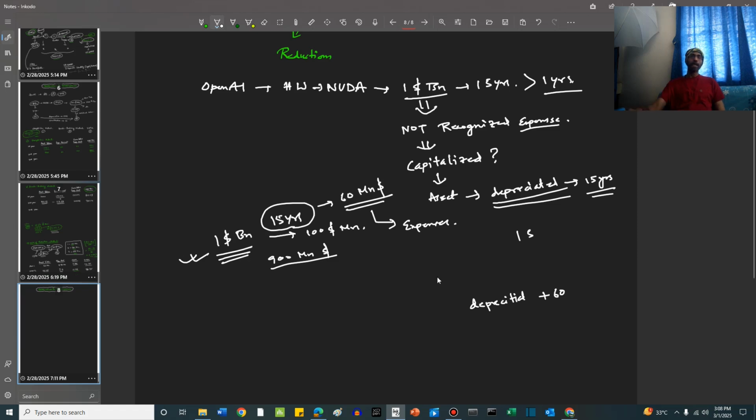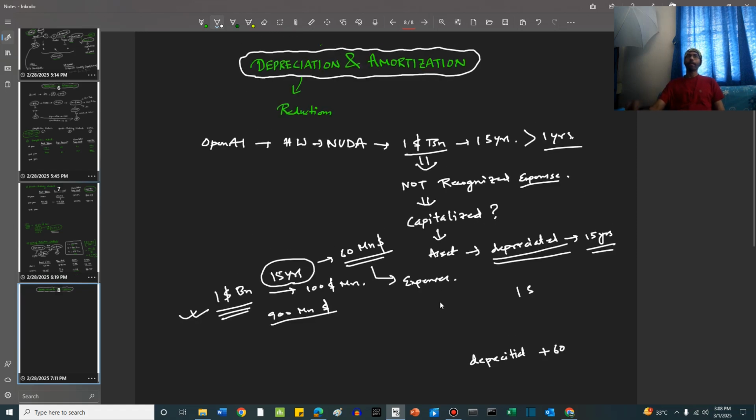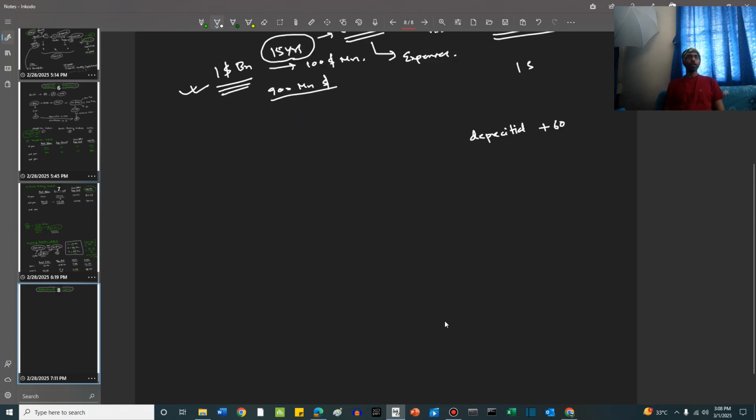Now, in terms of depreciation methods, there are various ways we can depreciate the asset. One way is to recognize the initial cost, which is 1 billion in this case, and then reduce it stepwise, like we have done in the previous example. Let's say we'll reduce it to 100 million over 15 years.